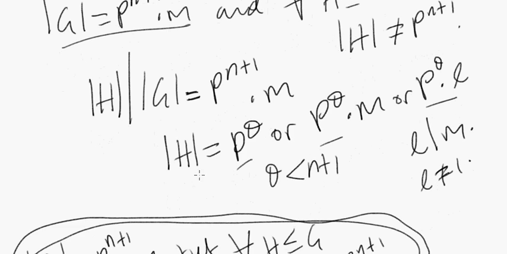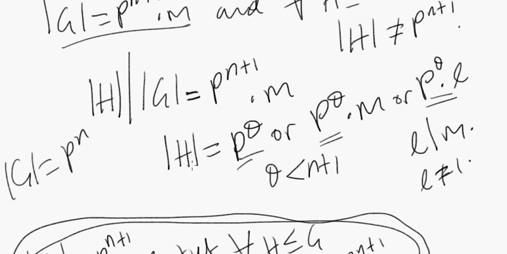So how does having subgroups of order p to the theta times m, p to the theta times l tell us anything about having a group of order p to the n, right?